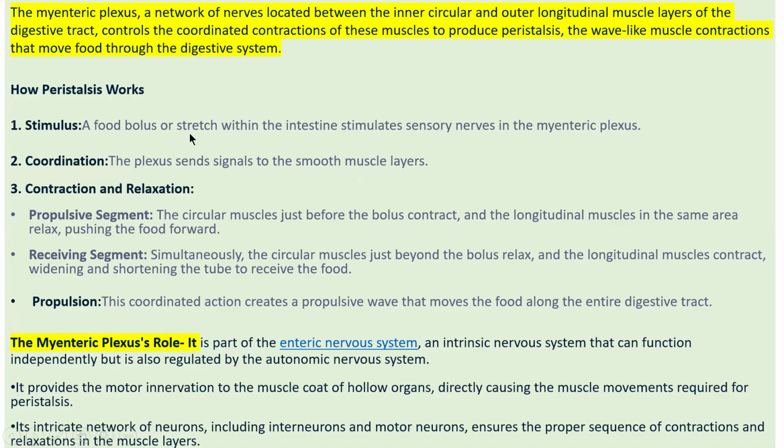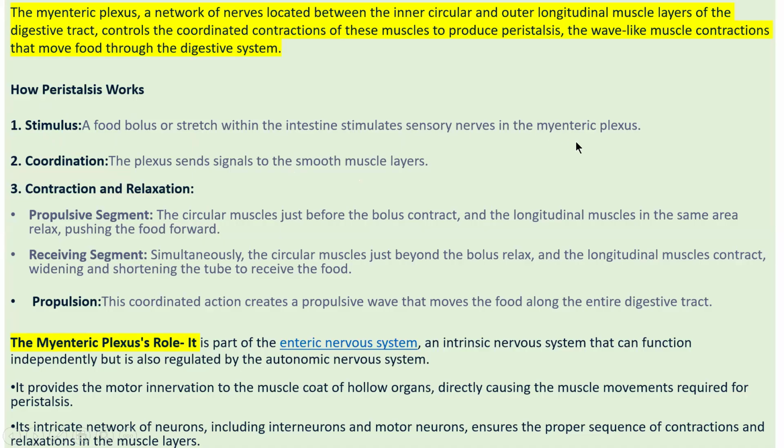A food bolus comes from your esophagus to the stomach, and then chyme in the small intestine. A food bolus or a stretch within the intestine stimulates sensory nerves in the myenteric plexus.